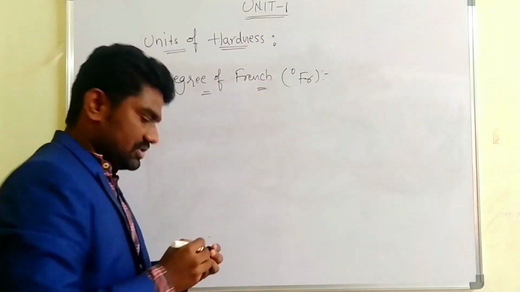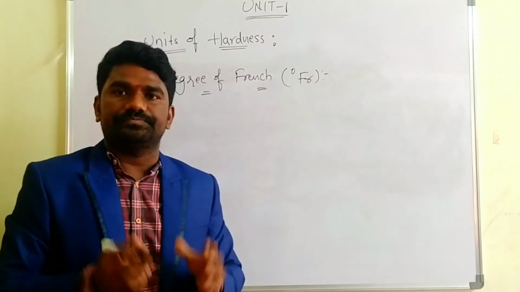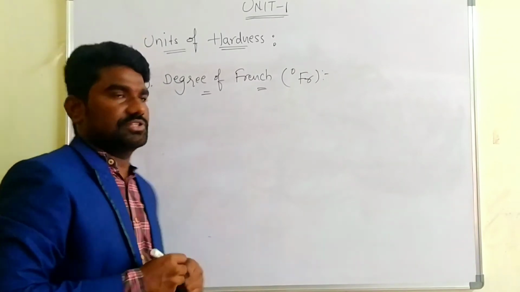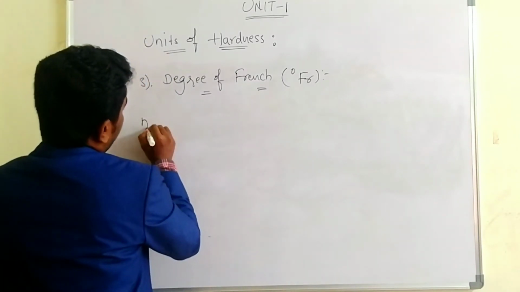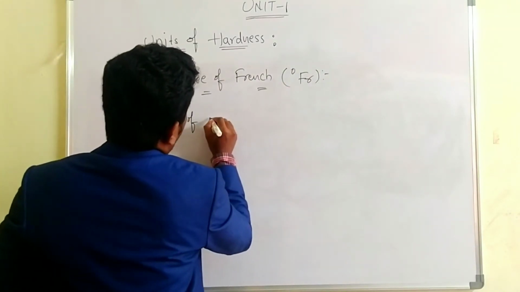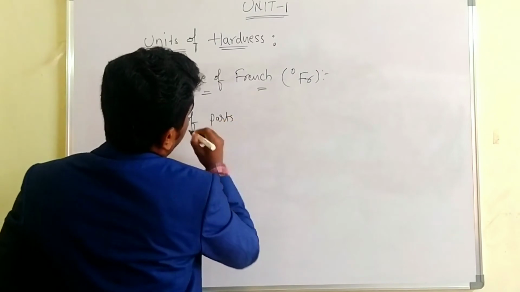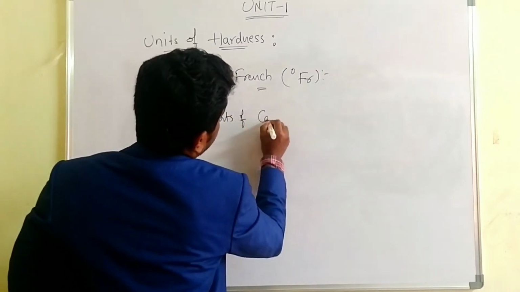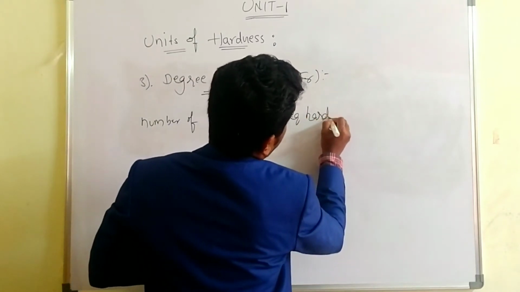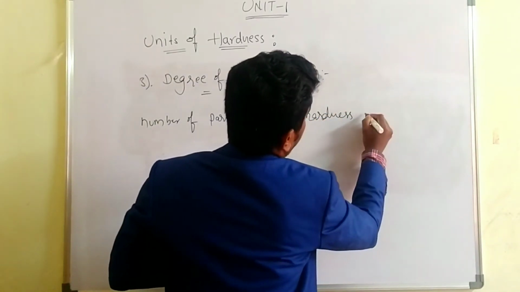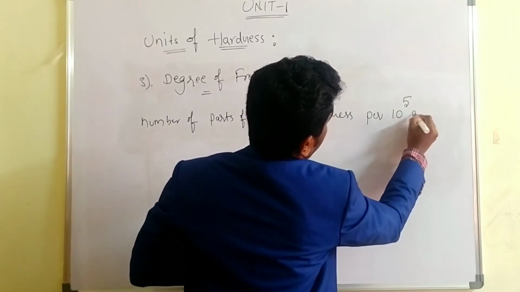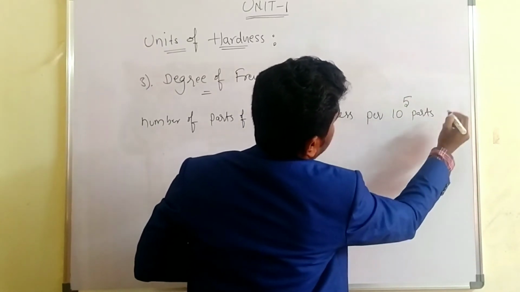What is the definition for the degree of French? It is the number of parts of CaCO3, calcium carbonate equivalent hardness, present per 10 power 5 parts of water.